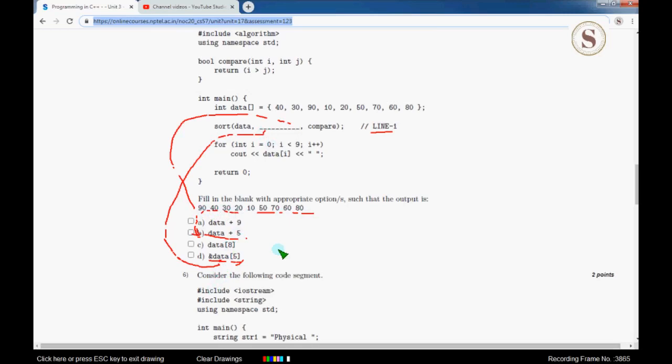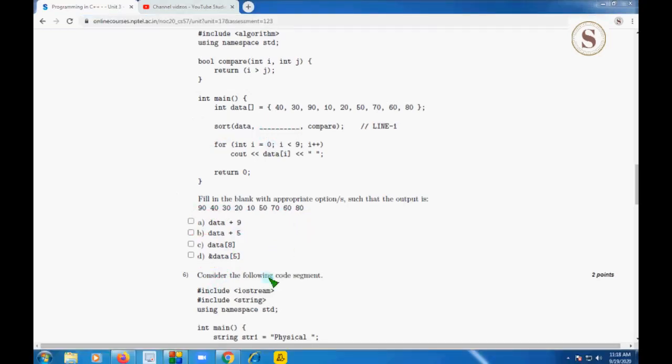So there are two answers for this question. The first one is option B and the second one is option D.